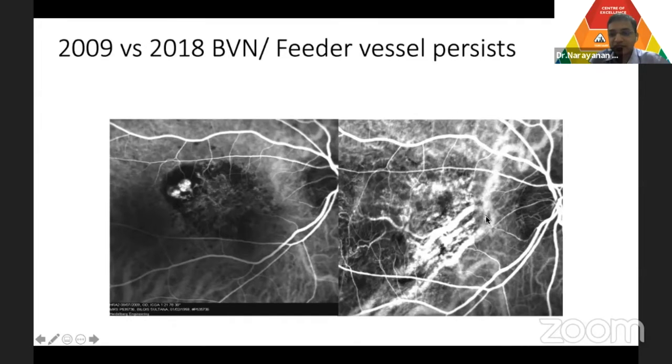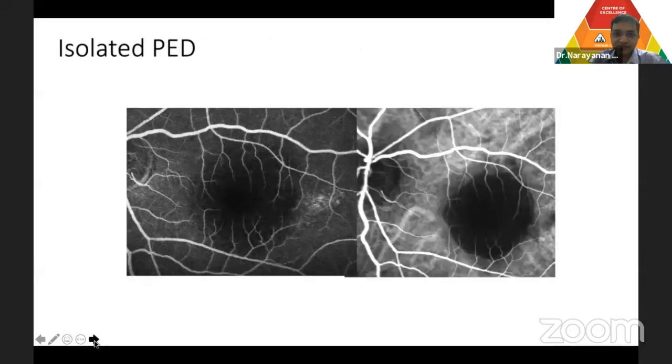In 2018, the ICG shows large feeder vessels, just the presence of these vessels. Her OCT has been dry, but she has not received any injection in the last many years. But just the presence of these vessels does not qualify. These are mature vessels, by the way. They don't qualify for treatment.